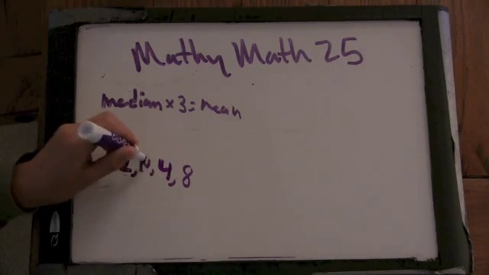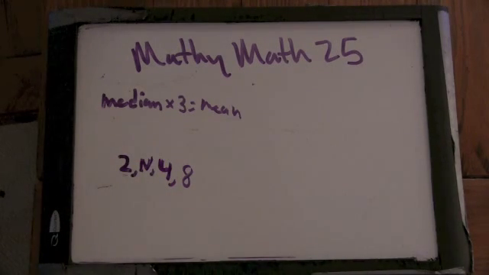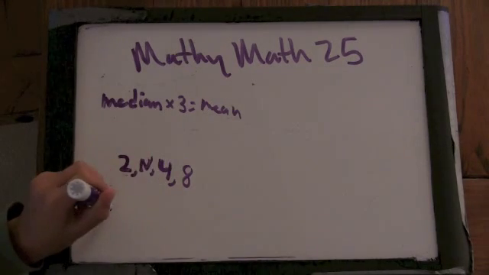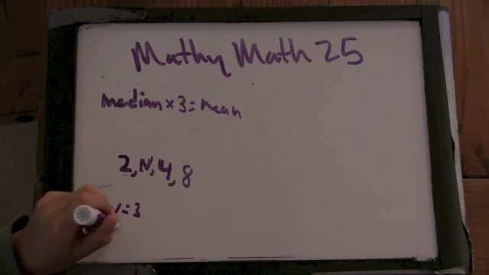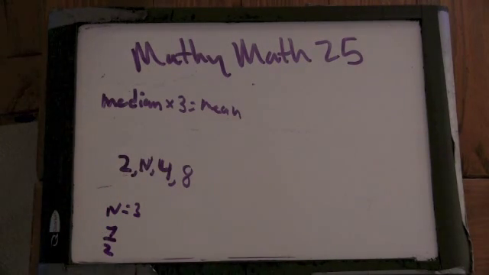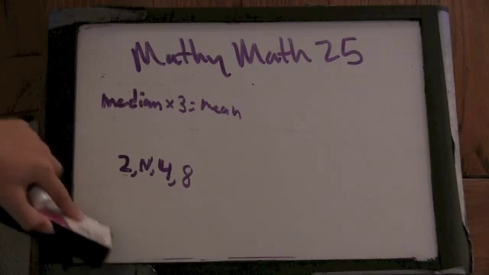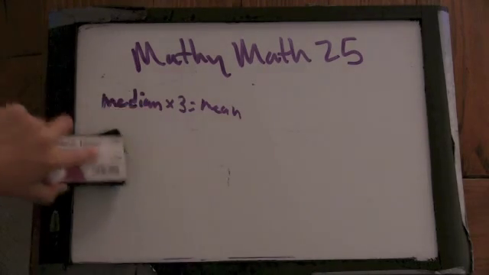If n is 3, well, the median, n is 3, the median is 7 halves. But again, this is too big. So n is 3 doesn't work.